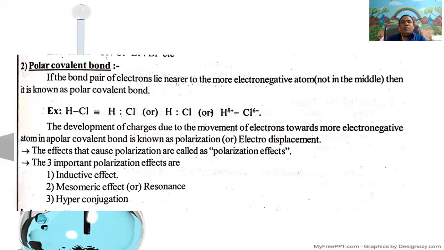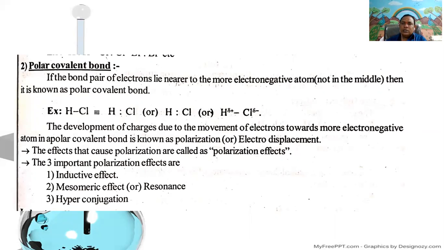If the bond pair electrons lie nearer to the more electronegative atom, not in the middle, then it is known as a polar covalent bond. Once again, the polar covalent bond exists in heteroatomic molecules.